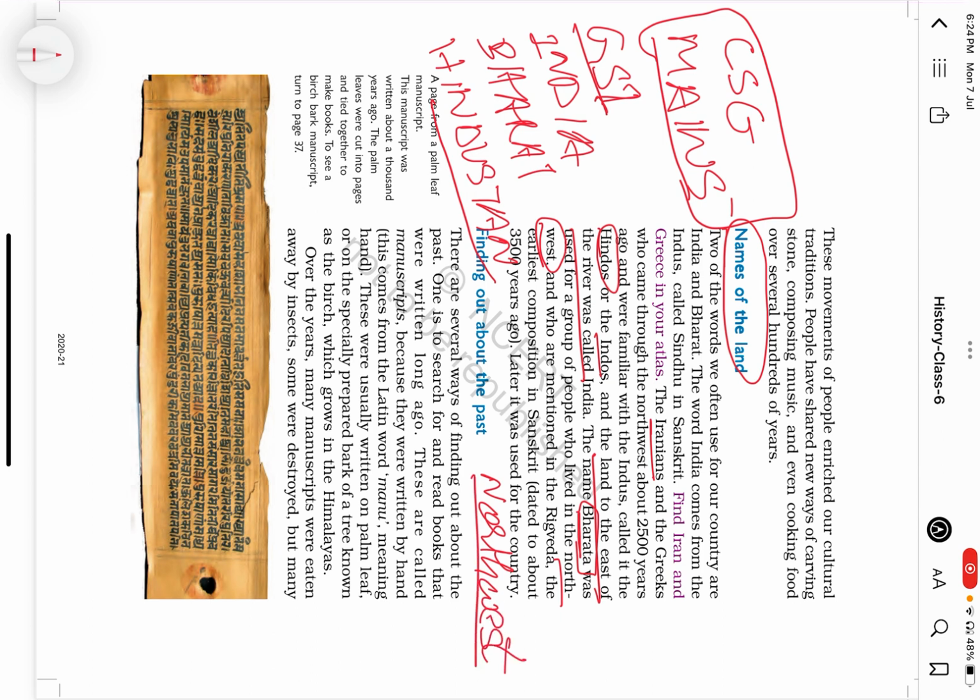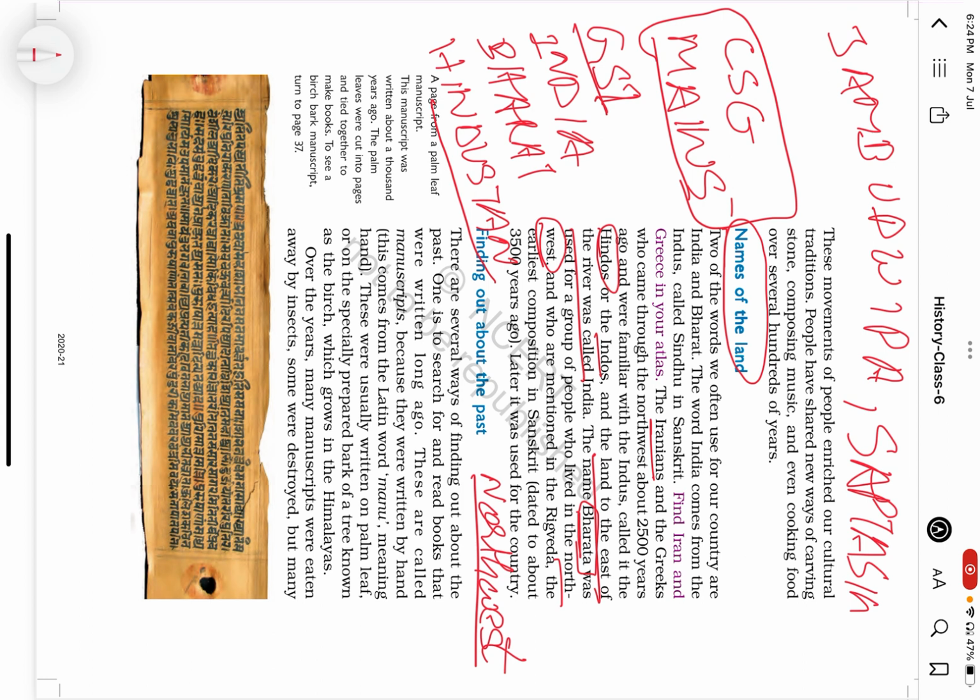But now, according to the constitution, Bharata represents the entire nation. So there will be a question in General Studies mains, General Studies 1, on what the name of the land signifies. We can mention other names also, like Jambu Dvipa, Sapta Sindhu, and the significance of the names.